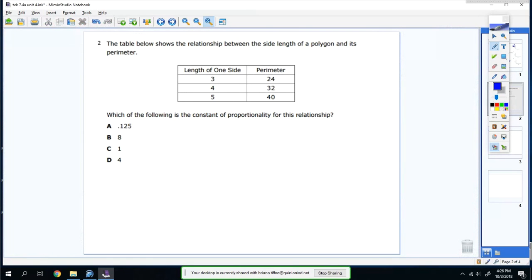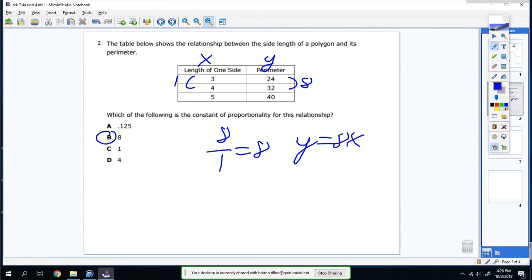The table below shows a relationship between the side length of a polygon and its perimeter. Which of the following is a constant of proportionality? So again, you have your x, you have your y. The change between these is 8, and the change between this is 1. So 8 over 1 equals 8. So the answer would be B, which is y is equal to 8x.